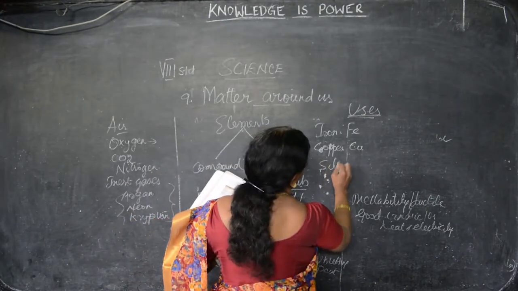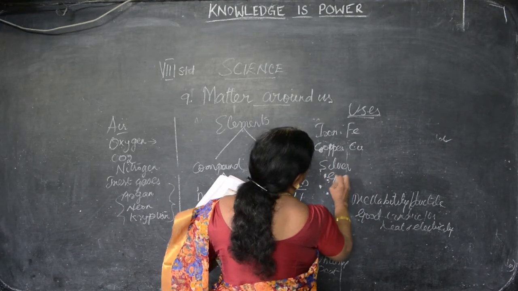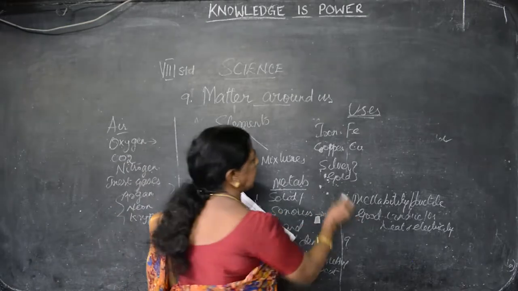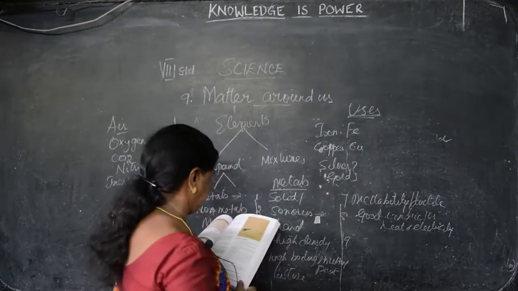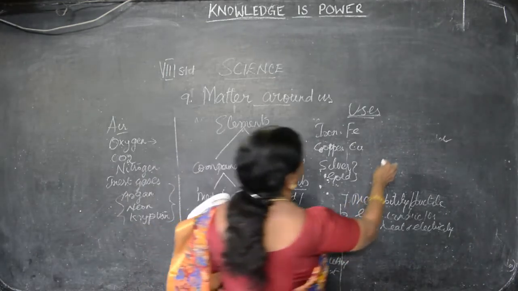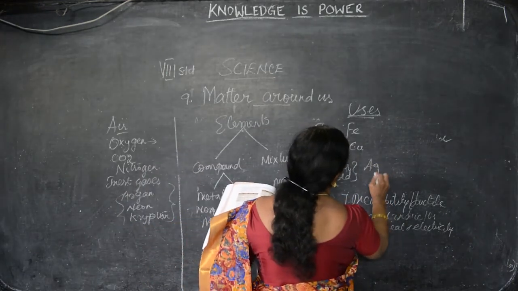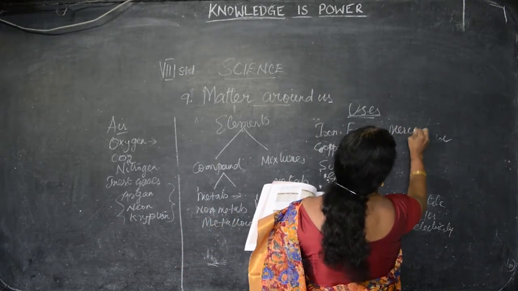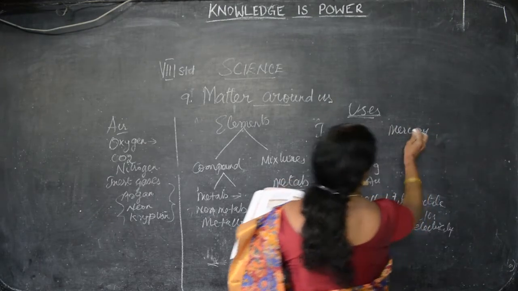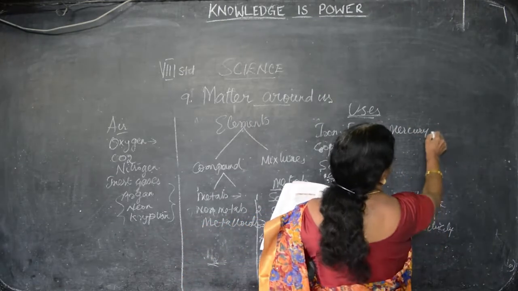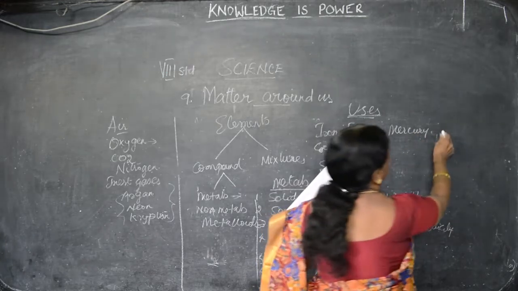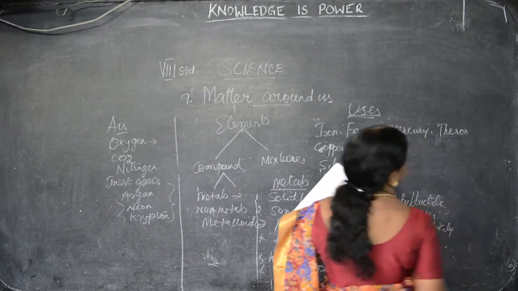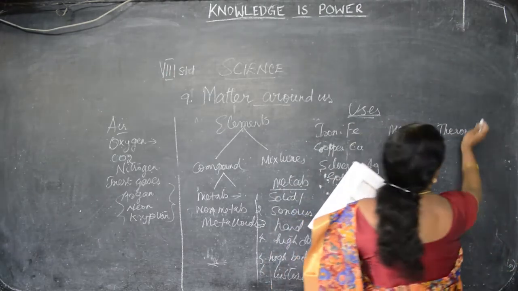Silver and gold are used for ornaments. In dental work, silver powder is used to fill tooth cavities. Silver is Ag, gold is Au. Mercury is the only metal in liquid state, so it is used in thermometers to find the temperature. When a thermometer is kept in our body, the mercury rises.